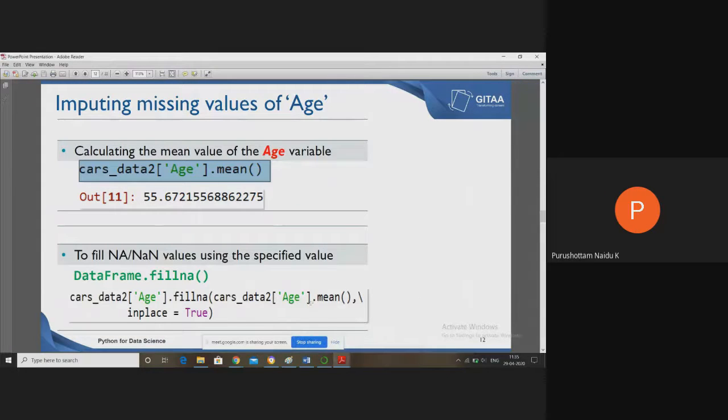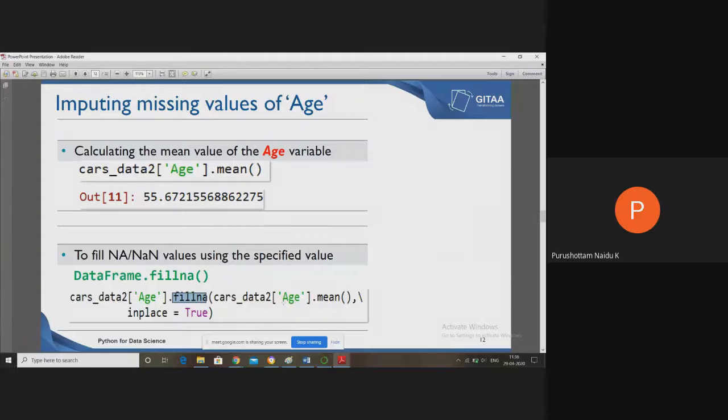For example, cars underscore data 2 of age dot fillna means fill the null values of age by which method? The mean method, comma inplace equal to true, that means we replace the missing values with the mean value.